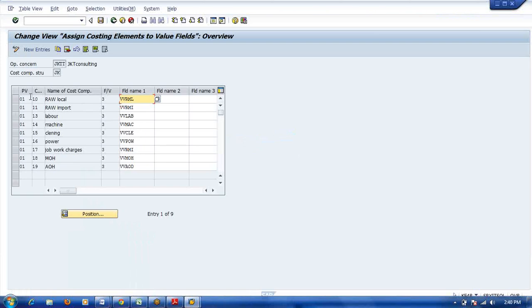Okay, here each cost component wise you will assign one value field. Anyway, in costing based COPA, every value will be stored under a value field only. So here each cost component wise you will assign a separate value field. Then the raw material local cost component will be stored under this value field, the import value under this value field, the labor value under this value field. Like this you can get each component wise breakup.